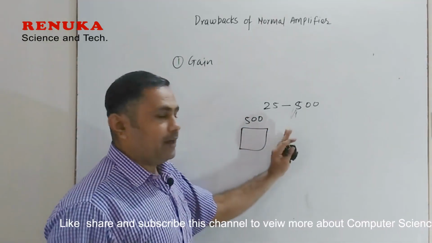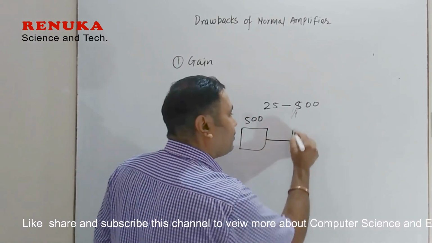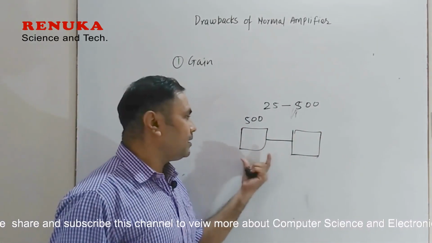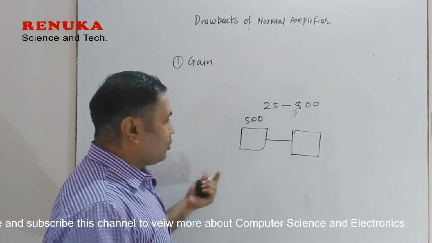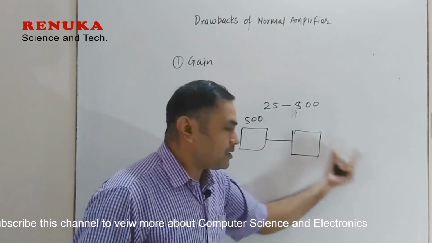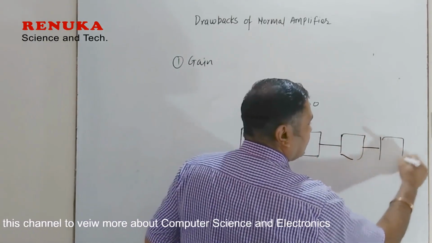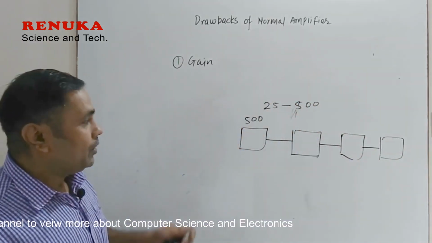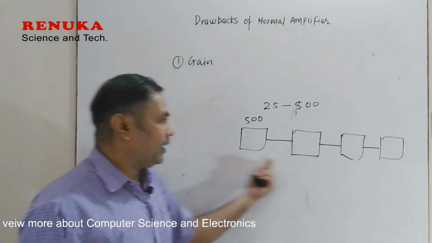If you want a gain more than this, then we have to connect another amplifier at the output of the first amplifier. So this is called one stage of amplification and this is the second stage of amplifier. In this way, if you want a higher gain, we have to connect multiple stages like this. We connect another amplifier like this and so on. So this forms a multi-stage amplifier in the normal amplifier. To require a higher gain, we have to connect like this.